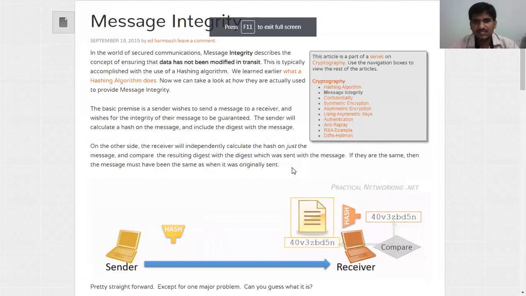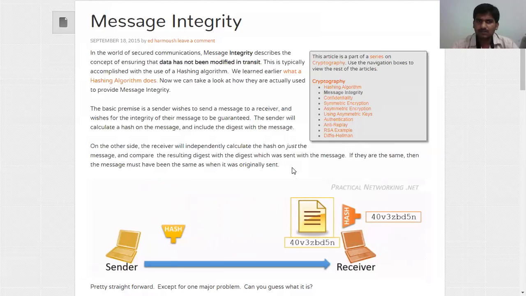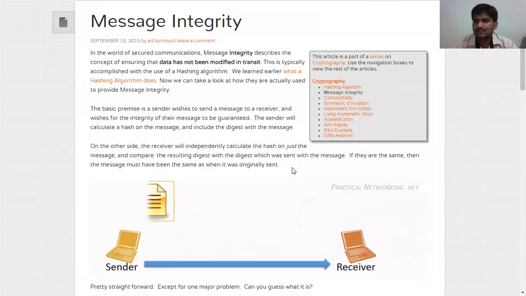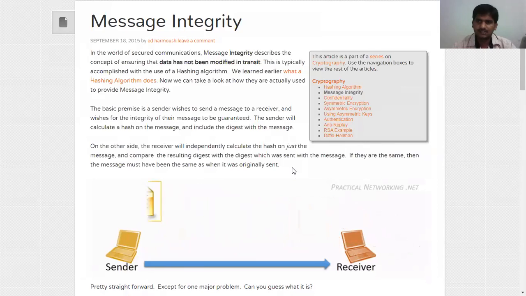See, message integrity is what we are going to learn here. What is message integrity? A word of security communication. Message integrity describes the concept of ensuring that data has not been modified in transit. What is the meaning of transit? We know the data is transferring through the network, no? That is known as transit. So Alice and Bob are the sender and receiver, terminologies we may use.